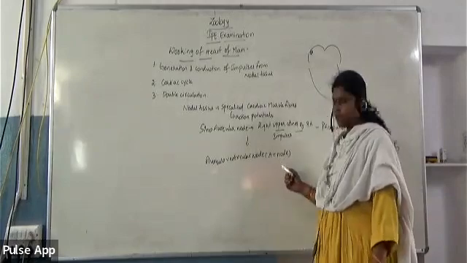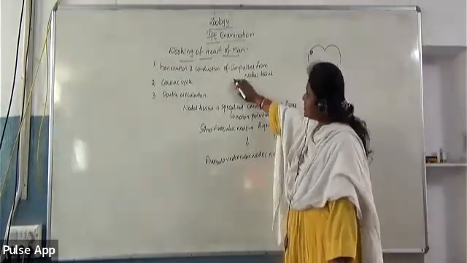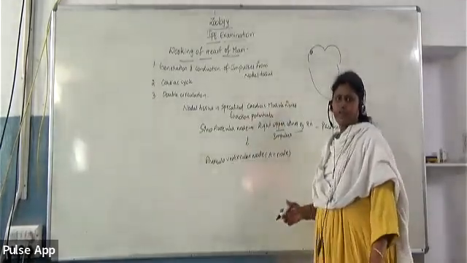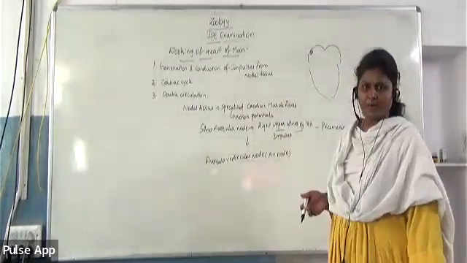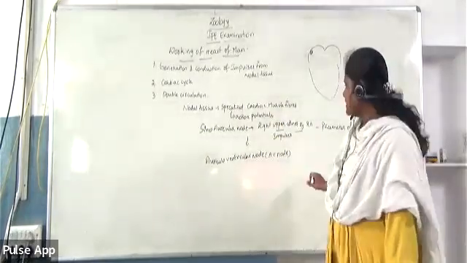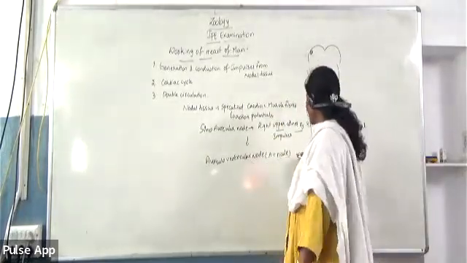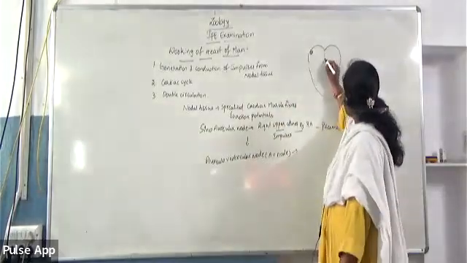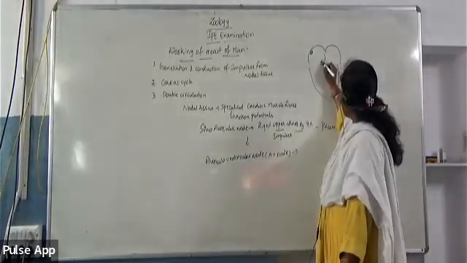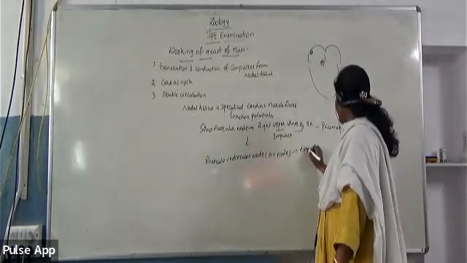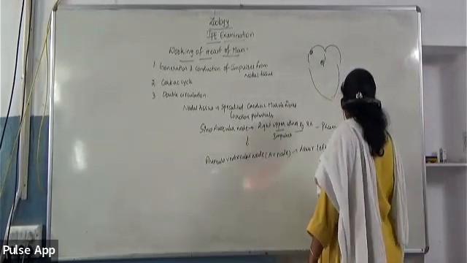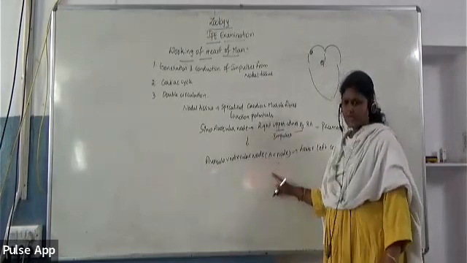Next, coming to the AV node: this side heading, generation and conduction of impulses, you can easily write in the form of a flow chart. If you learn and present it in the form of a flow chart, it will be very easy for you to learn and easy for the examiner also to evaluate. Now the auriculoventricular node is situated in the lower left corner of the right atrium. Here the AV node is present, and it will receive impulses from the SA node, that is the Sinoatrial node.